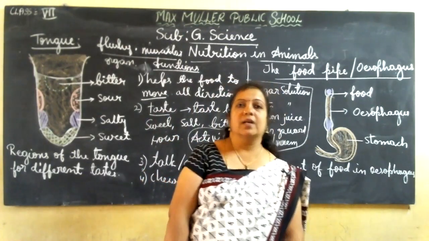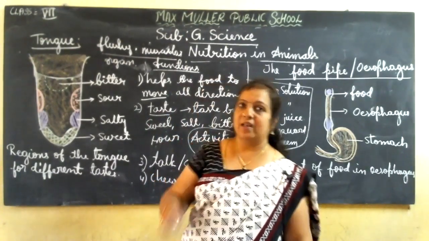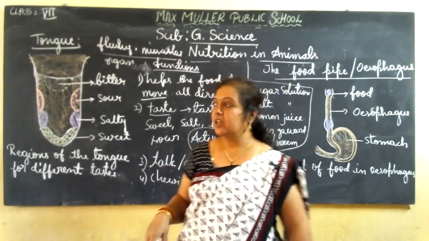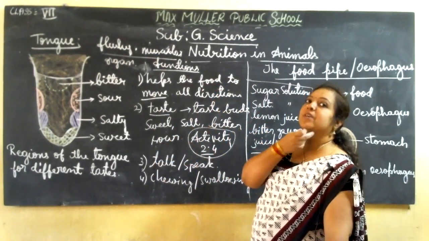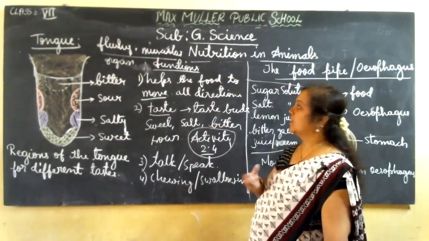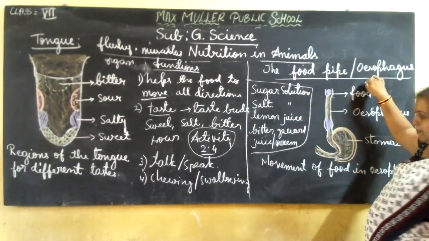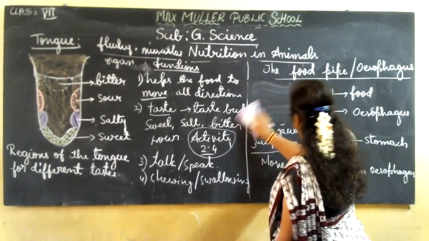Now let us move to the next compartment, the next chamber where the food pipe will start. Okay, so after the mouth or buccal cavity, there is a passage. From here to here, there is a passage. That we will call the esophagus or food pipe. Okay, let me rub this portion. This belongs to the activity.